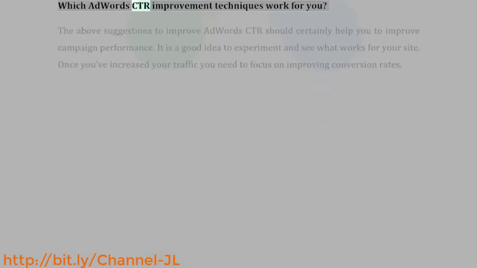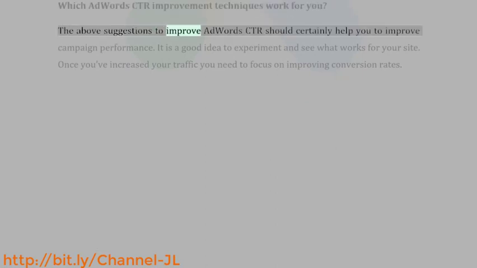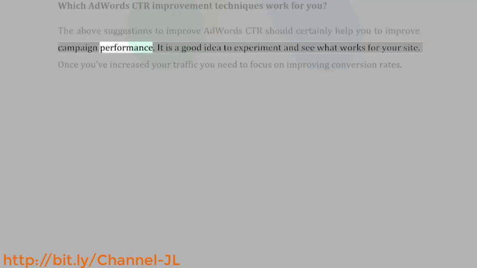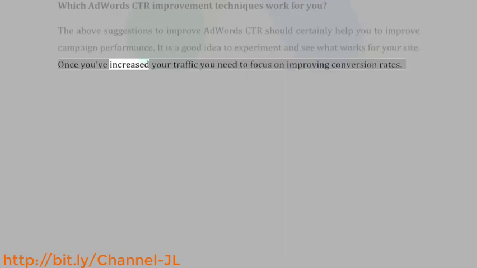Which AdWords CTR improvement techniques work for you? The above suggestions to improve AdWords CTR should certainly help you to improve campaign performance. It is a good idea to experiment and see what works for your site. Once you've increased your traffic, you need to focus on improving conversion rates.